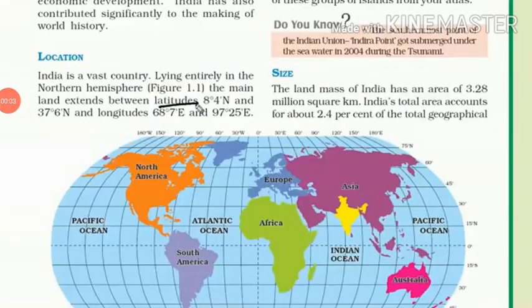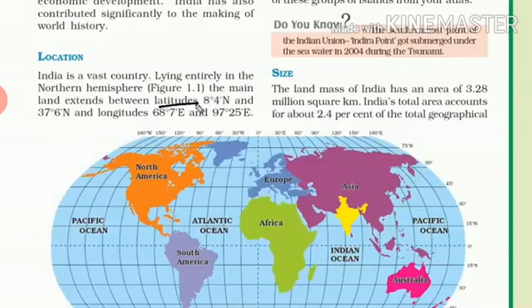After latitude, longitude, we will read about location and size. India in the world. India is situated in the southern part of Asia at the head of the Indian Ocean. India extends from 8 degree 4 minutes north to 37 degree 6 minutes north latitude. You can see that the Tropic of Cancer passes through India, dividing the country into almost two equal parts.